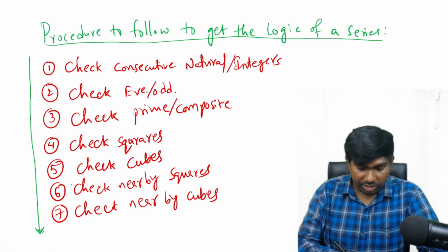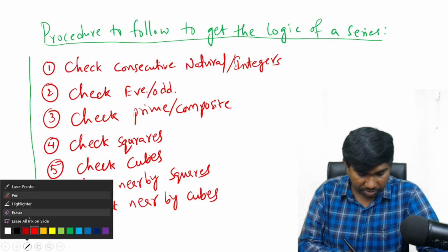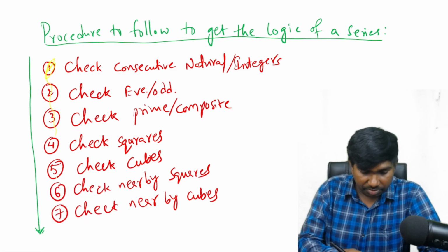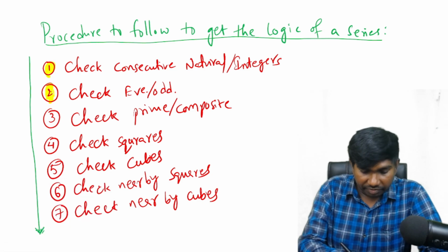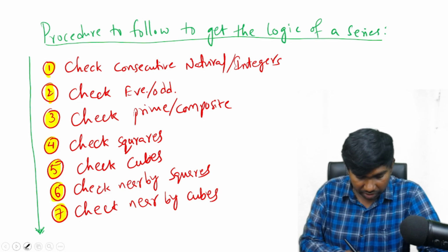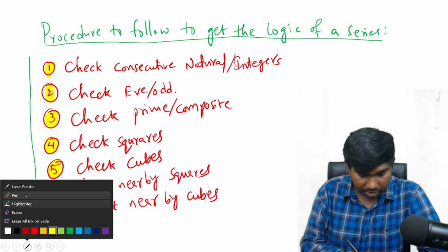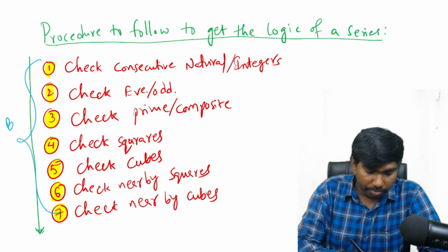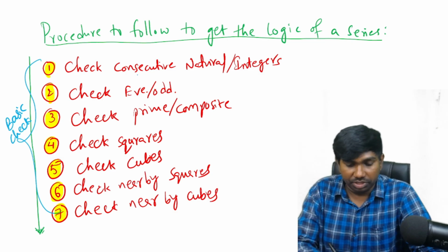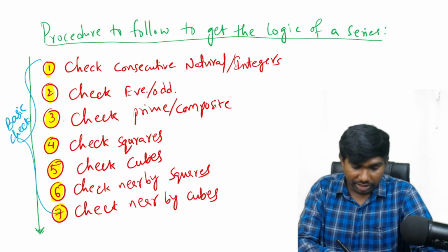So these 7 steps are the basic steps which we should consider. These 7 steps are the basic or compulsory checking, or we can also call it preliminary checking. Immediately after you see any number series, you should check these 7 steps.